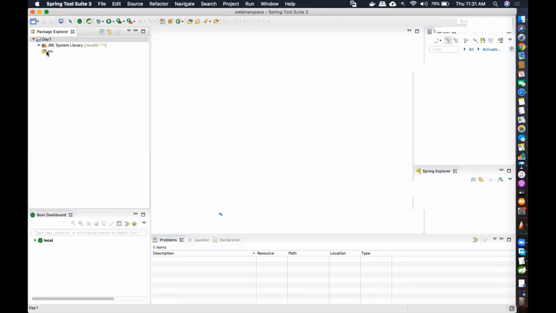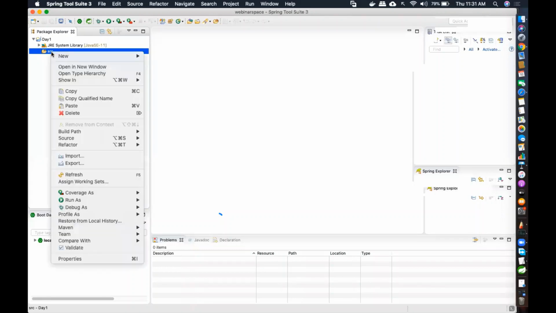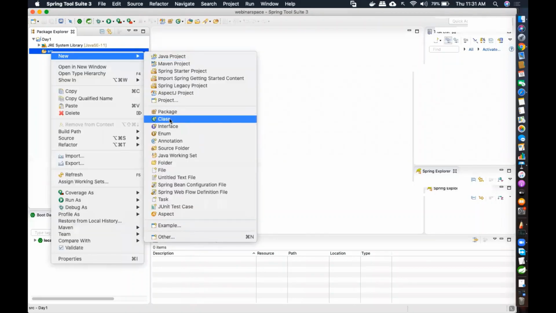Fine. So SRC, as you know, is a folder wherein you can store your source files. You remember the .java file I told you is what is known as a source file. So I'm going to right click here and create a class. Class is nothing but a template or a blueprint to create zero or more objects. So if I'm telling you a Java class, this is a class which has zero or more objects. That means I'm just creating a template for you.